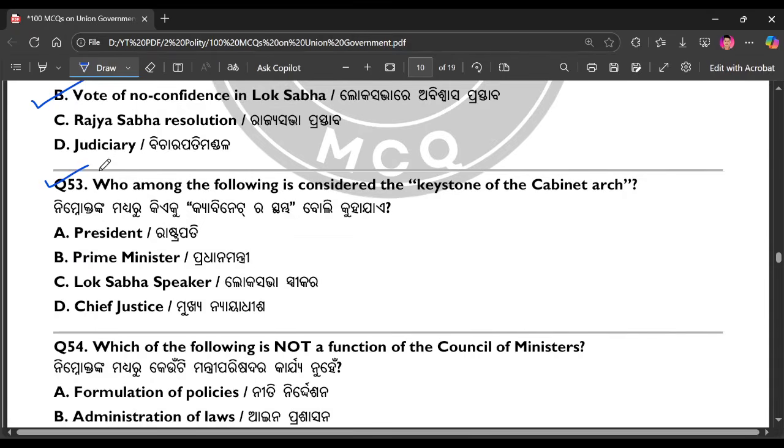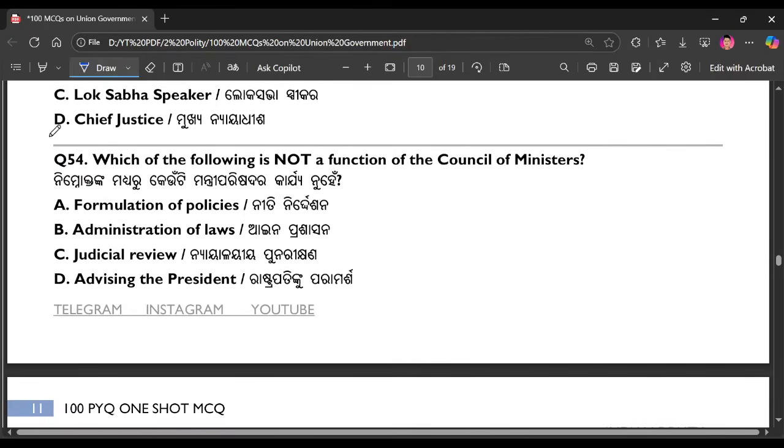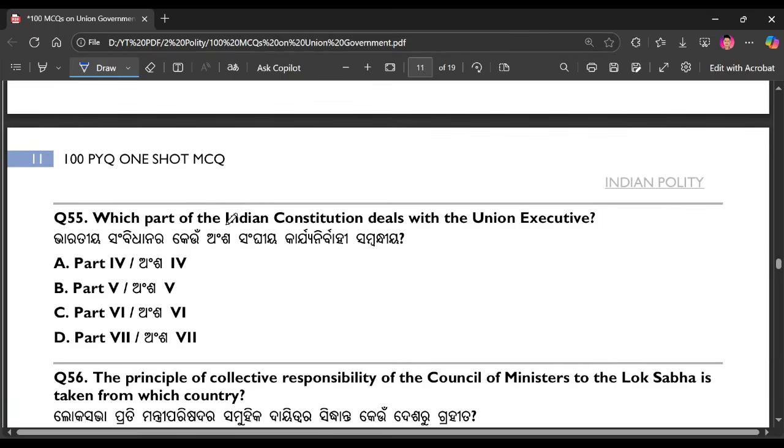Question number 53. Who among the following is considered the keystone of the cabinet arc? The right answer is option number B. Question number 54. Which of the following is not a function of the Council of Ministers? The right answer is option number C. Question number 55. Which part of the Indian Constitution deal with the Union Executive? The right answer is option number B.